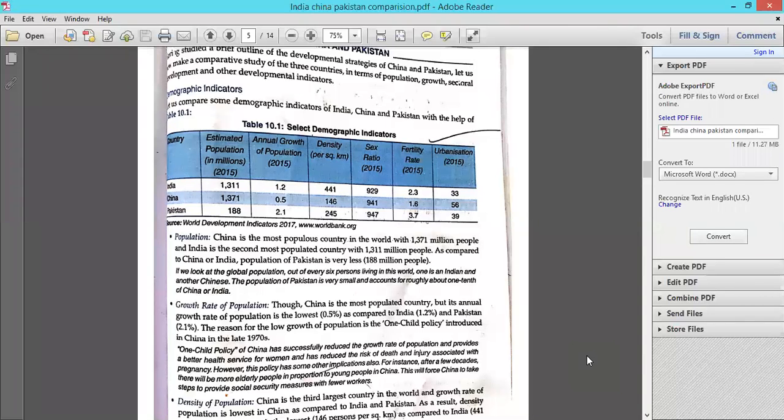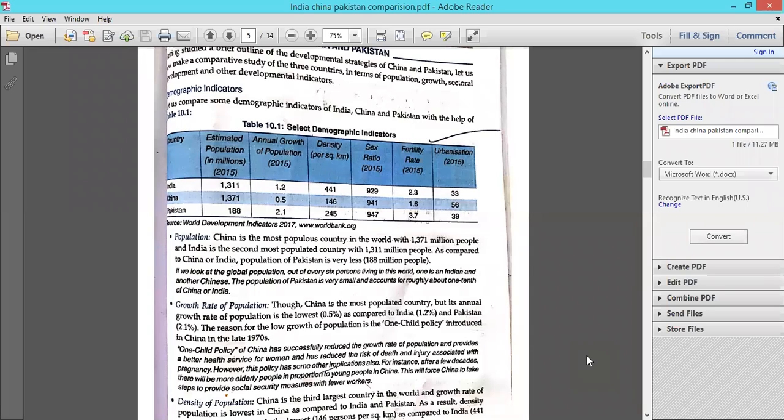Now, what kind of question may come in the exam? A question will come that compares the status of India with China and Pakistan on the basis of some selected demographic indicators. When it says demographic indicators, we have to see all these points as you can see on your screen. So I am taking the very first point, population. A summary is also given for each point on your screen.